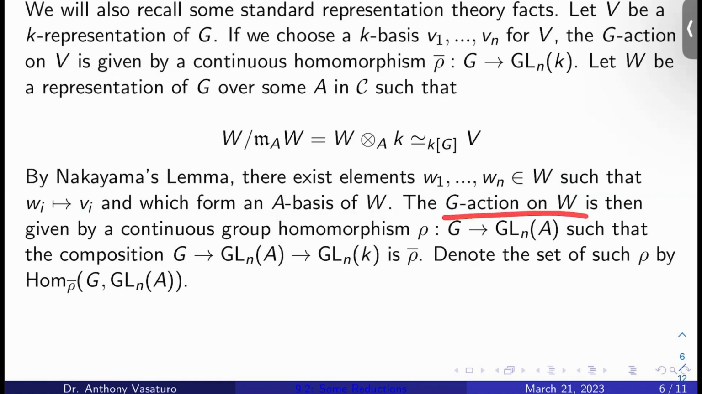The G action on W is then given by a continuous group homomorphism rho from G to GLn of A, such that the composition G to GLn of A to GLn of K is nothing but rho bar. So we've seen all this before as far back as like chapter 1 or 2. We'll denote the set of such rho by hom rho bar G to GLn of A. Okay, so these are like the representations from G to GLn of A that kind of reduce to rho bar.